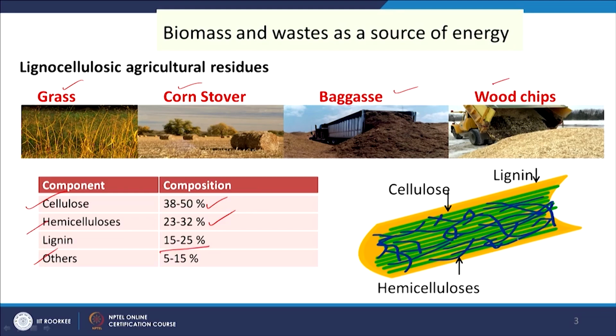This is the structure of a lignocellulosic biomass: we have lignin as the outer part, then cellulose, mostly structured, and then hemicellulose, not that structured. These three components are available in biomass residues or waste biomass, and this can be a source of energy.